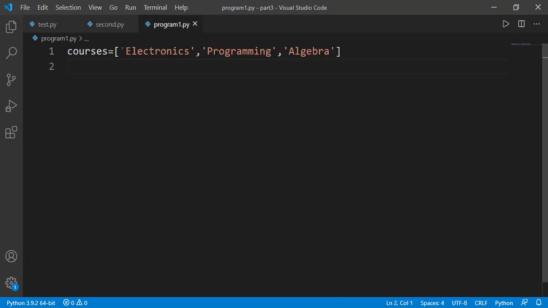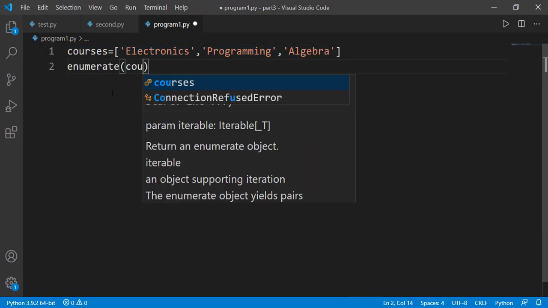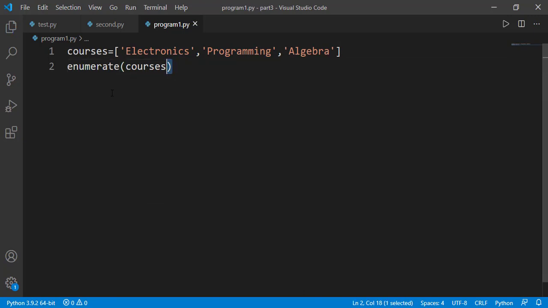Now the second part of the lesson is about the function enumerate, which we can apply on some iterable. So here I have a list of courses. I can apply the enumerate function on this list. This function will return an enumerate object, which will be printed only as a description that it is an enumerate object. In fact, the enumerate object is an iterator. Let's just convert this into a list and print it.